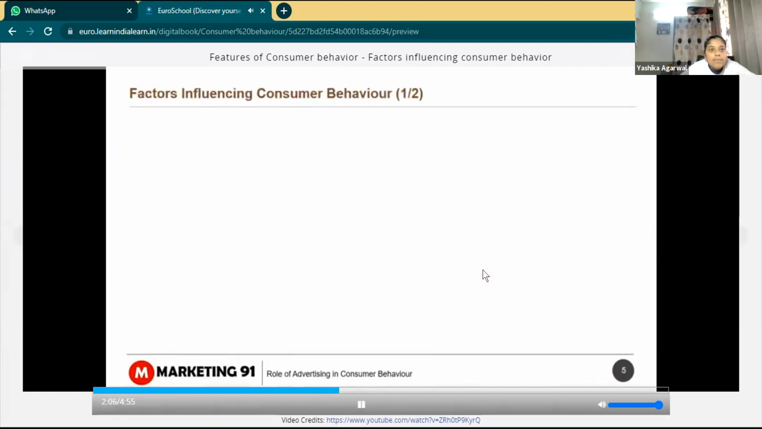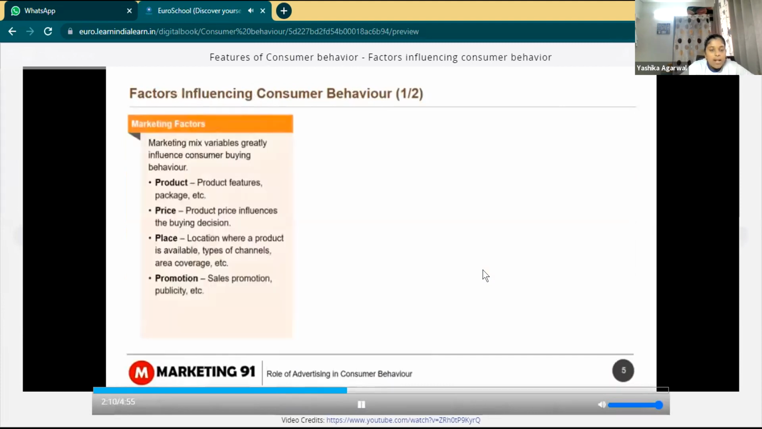Now let's move on to the factors influencing consumer behavior. The first is marketing factors. The four marketing mix variables, namely product, price, place, and promotion, greatly influence consumer buying behavior. Product includes product features, package, etc. The price influences the buying decision. Place includes the location where a product is available, types of channels, and area of coverage. And promotion includes sales promotion, publicity, etc.